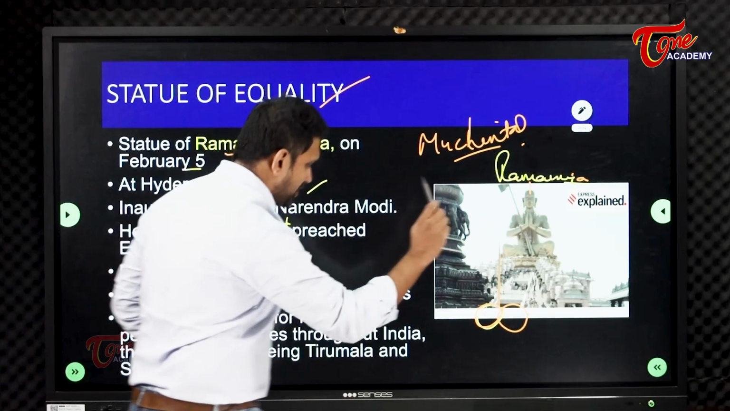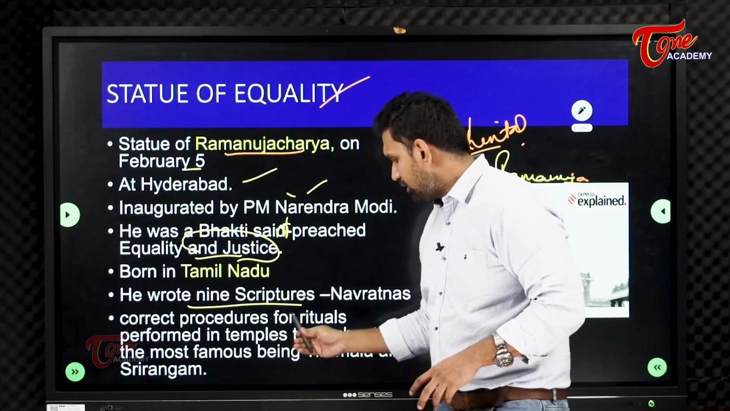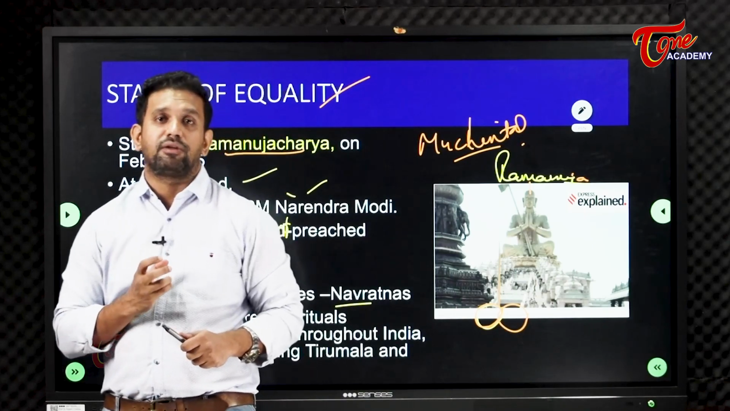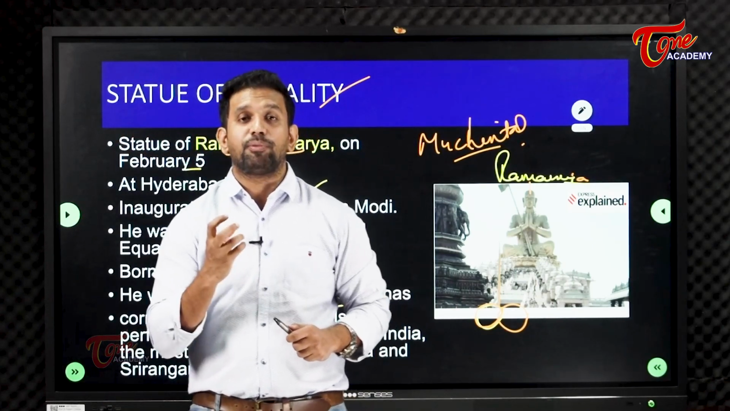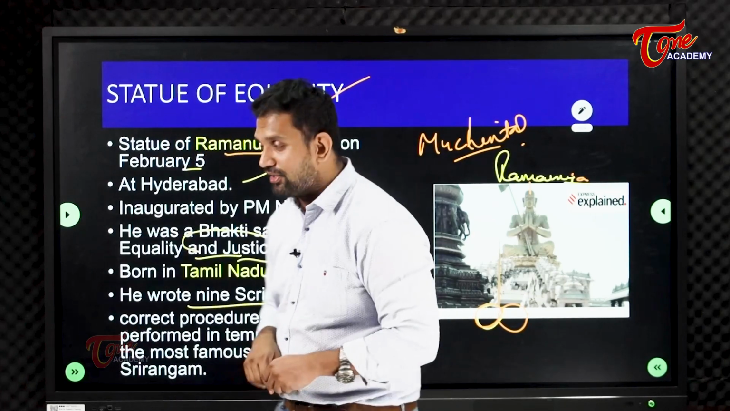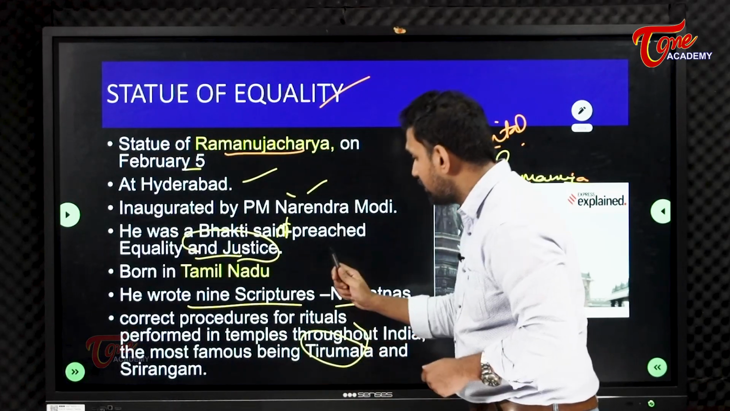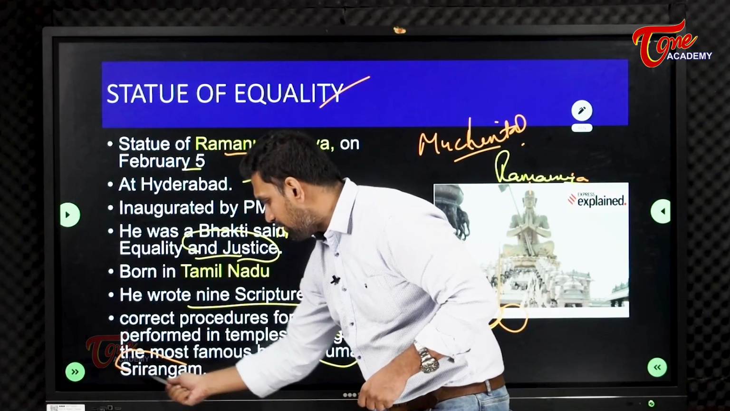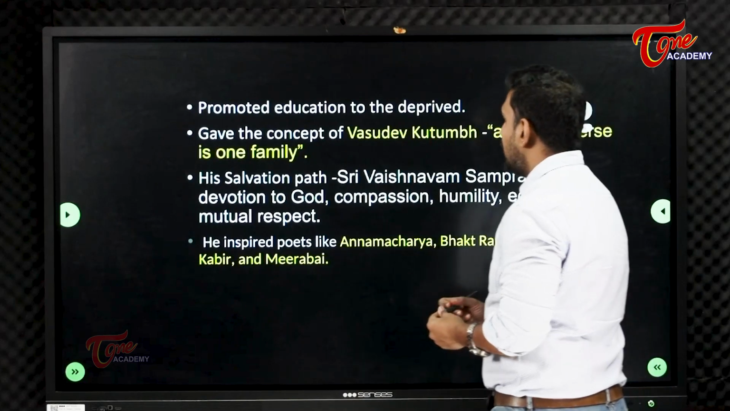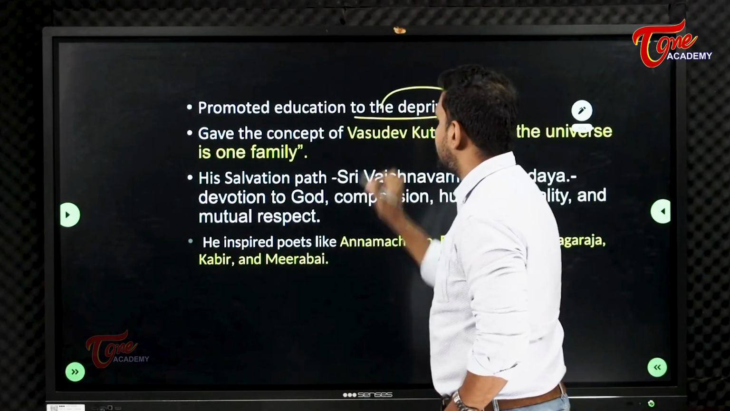Fine. He wrote nine scriptures called the Navratnas. And he has given the procedures to perform rituals in two important religious centers. One is Tirumala, the most revered and most important. Another one is Sri Rangam. Fine. He promoted education to the deprived.